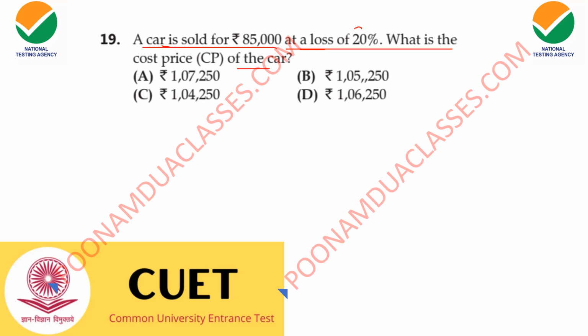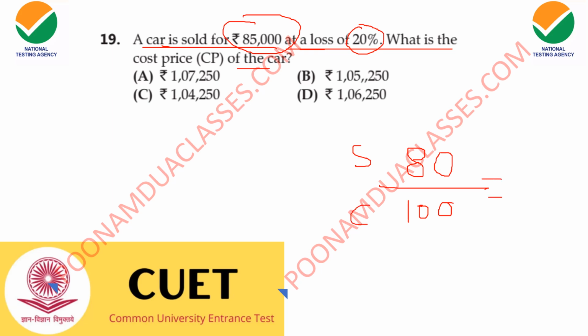ऐसा क्या प्राइस था जिसको 20% डिक्रीज करके it becomes 85,000. So if something is decreased by 20%, what does it become? 80%. And originally it was 100. So that will be the ratio of the selling price and the cost price.